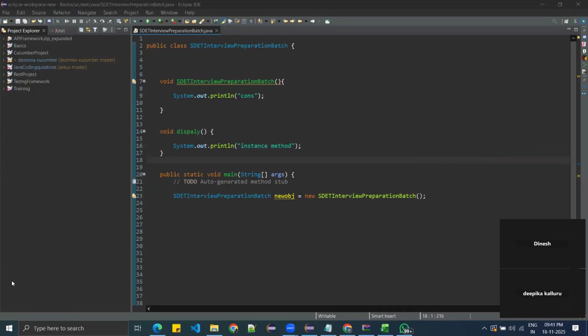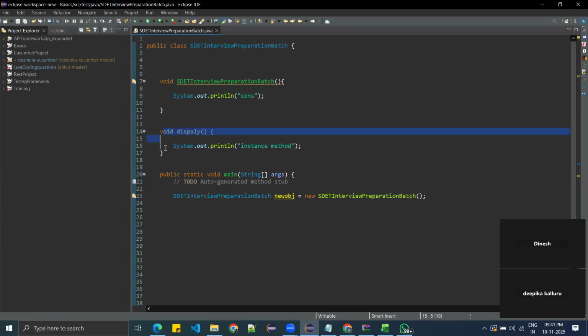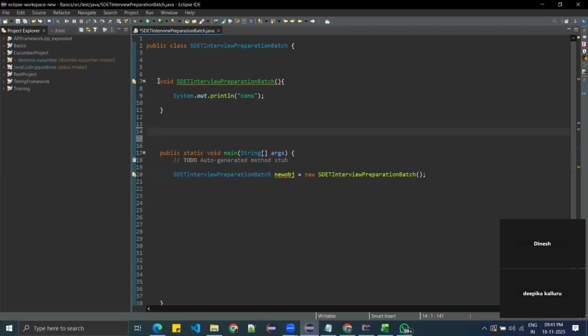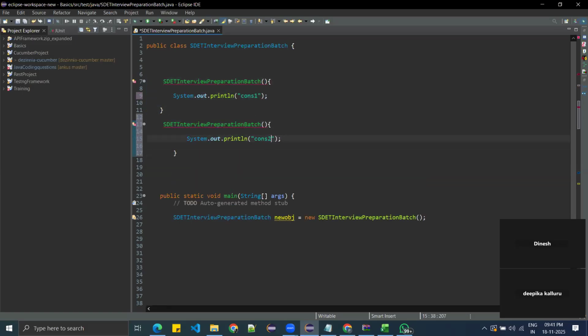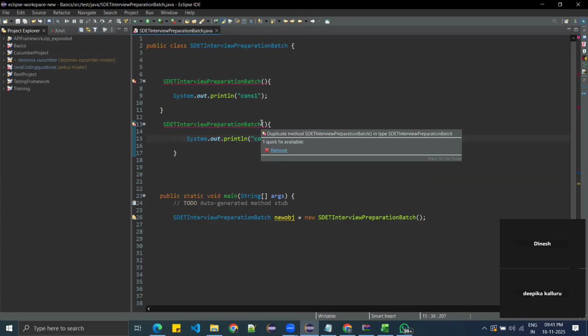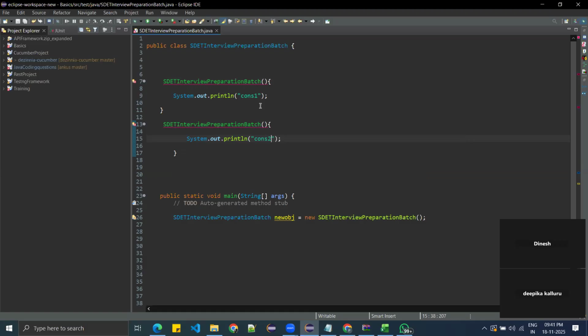Okay. So can we have multiple constructors in Java? Yes. So this is my one constructor. Okay, now this is considered as a constructor. This is constructor one, and next is constructor two. You can create multiple constructors, but Java keeps one condition. You create multiple constructors, but both constructors should not be the same.